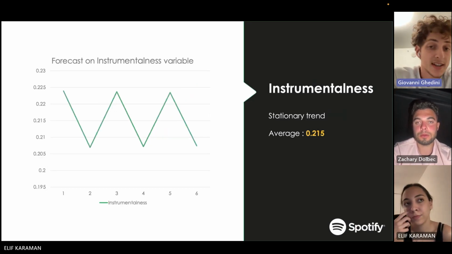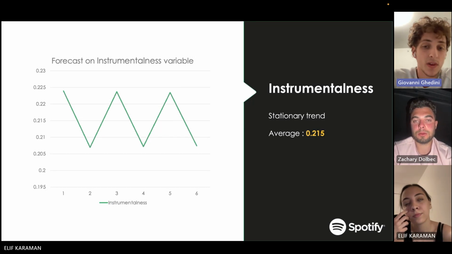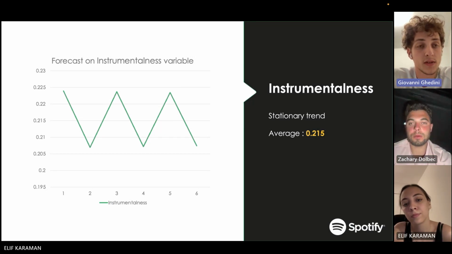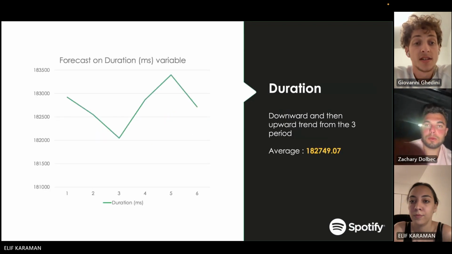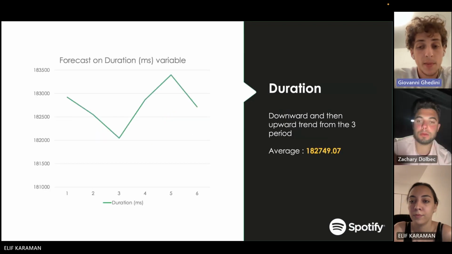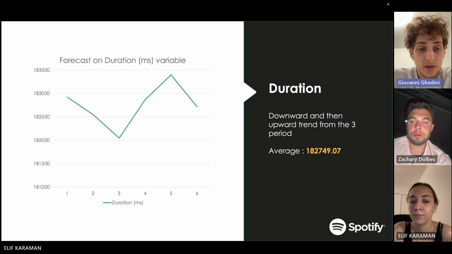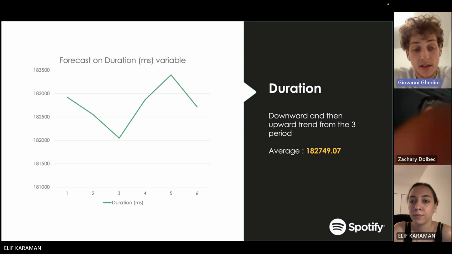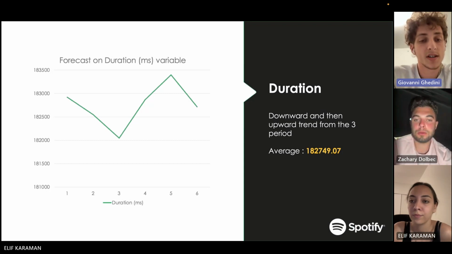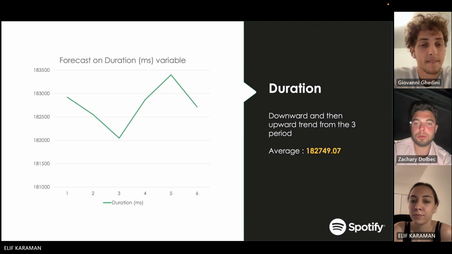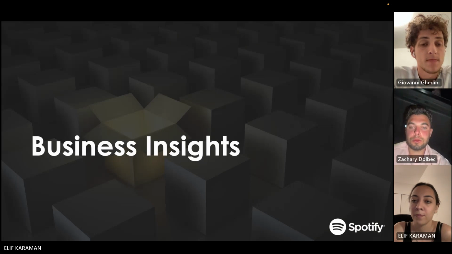Instrumentalness, on the other hand, has a stationary trend with an average of 0.2. The duration will keep decreasing as in the previous years for the next 3 years, to then register an increase until the 6th year.